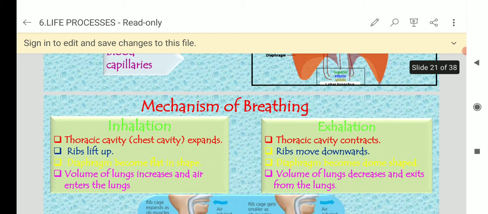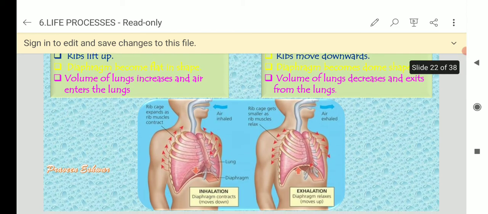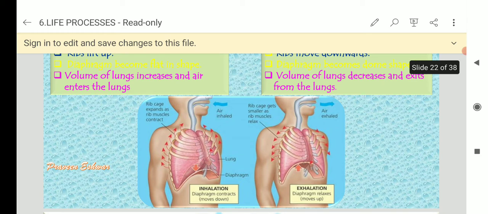Okay, mechanism of breathing. There is two method. One is the inhalation and exhalation. See, diagram observe. In inhalation, diaphragm contracts. Okay. In exhalation, diaphragm relaxes.